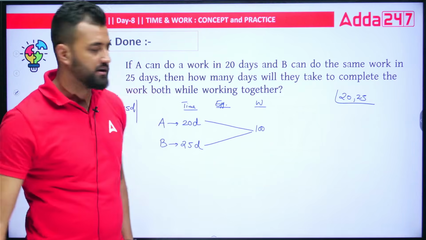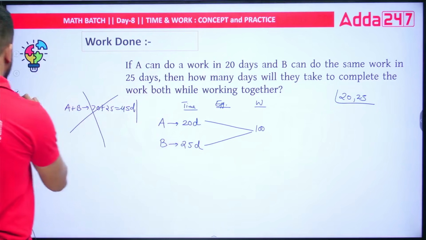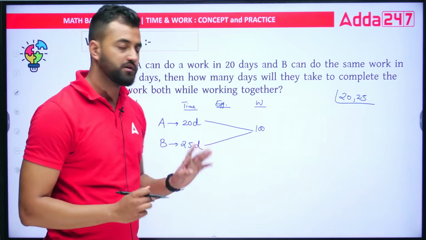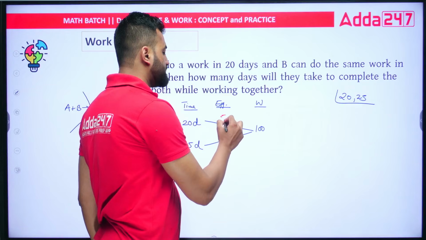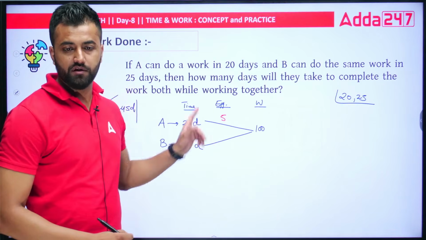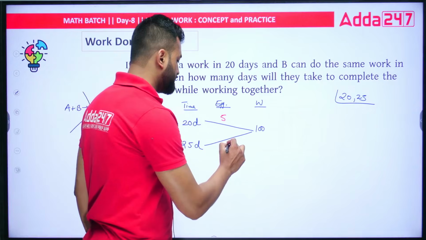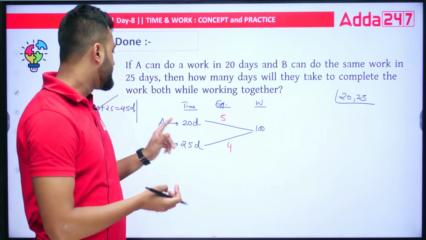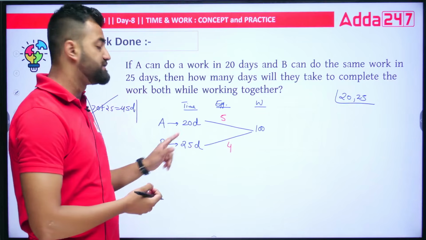100. Now, how to get the efficiency? To get efficiency is very simple. You have to think what I should multiply with 20 to get 100. So 20, if you multiply by 5, you'll get 100. 5 into 20 is 100. Similarly, in 25, what will I multiply to get 100? You would say 4. So this 5 and 4 that you see, these are the efficiencies. A's efficiency is 5, B's efficiency is 4.